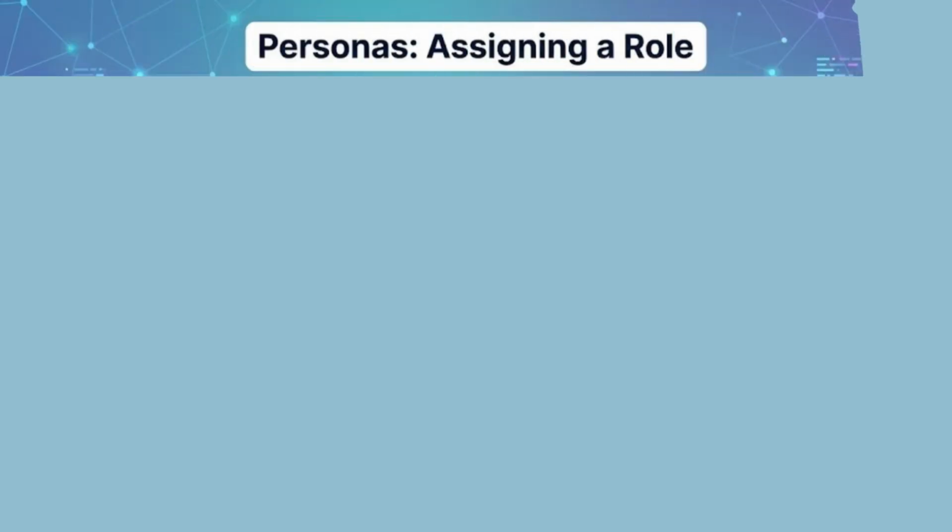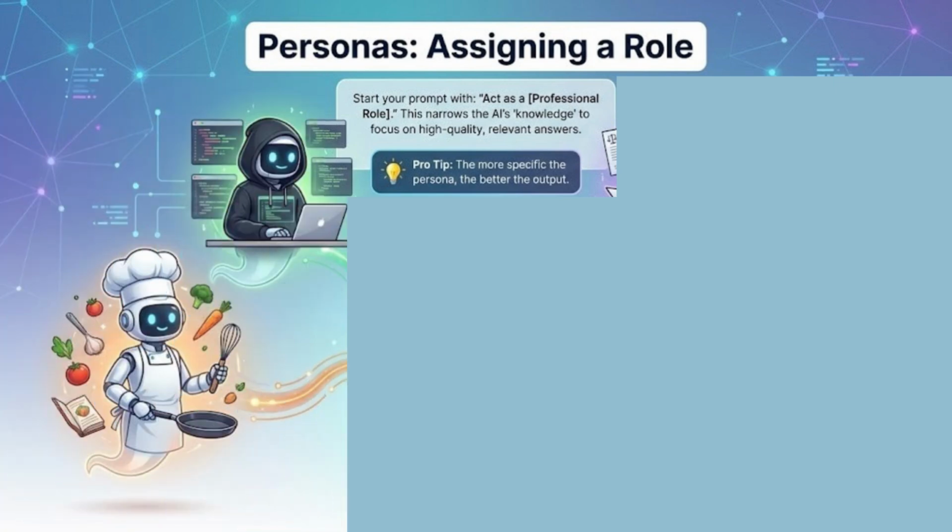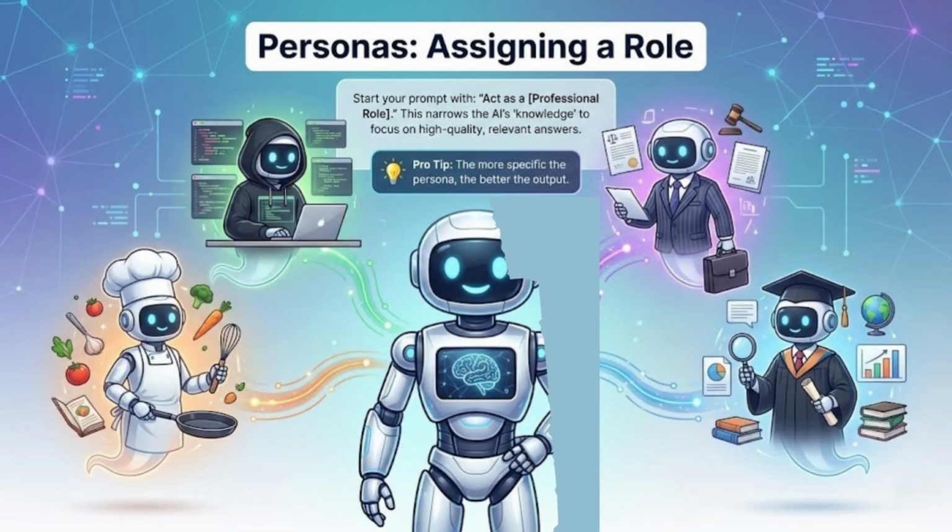Next, personas, assigning a role. Start your prompt with act as a professional role, whether it's a coder, a lawyer, or a chef. The more specific the persona, the better the output.